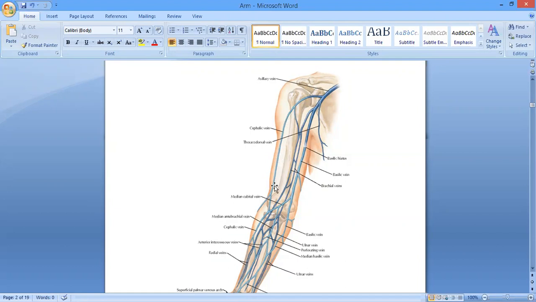The cephalic vein ascends on the lateral aspect of the arm, and then at the lower part of the pectoralis major muscle, it will reach over there. It is just going to enter into the deltopectoral groove, and then it is going to open or drain into the axillary vein. Okay, this is the destination of the cephalic vein present on the lateral aspect of the arm.